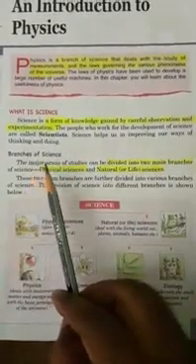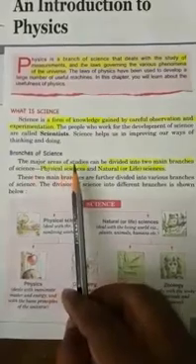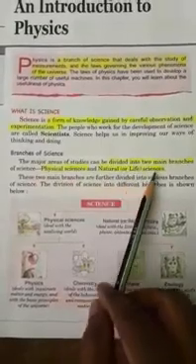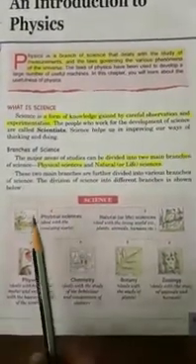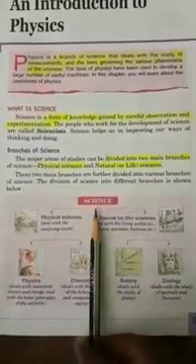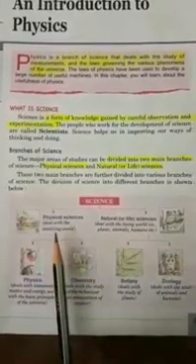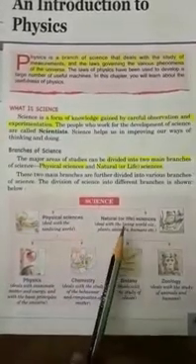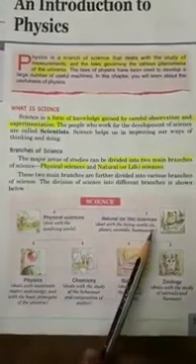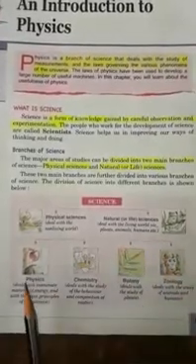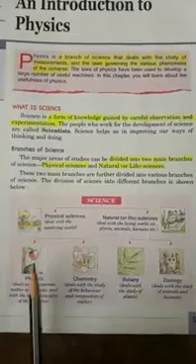And some branches of science, there are two types of branches in science. First one is physical science and second one is natural science or life science. And see here, given a diagram of science divided into two types. One is physical science and another is natural science or life science. Physical science deals with the non-living world, and natural science deals with the living world, suppose plants, animals, humans, etc.